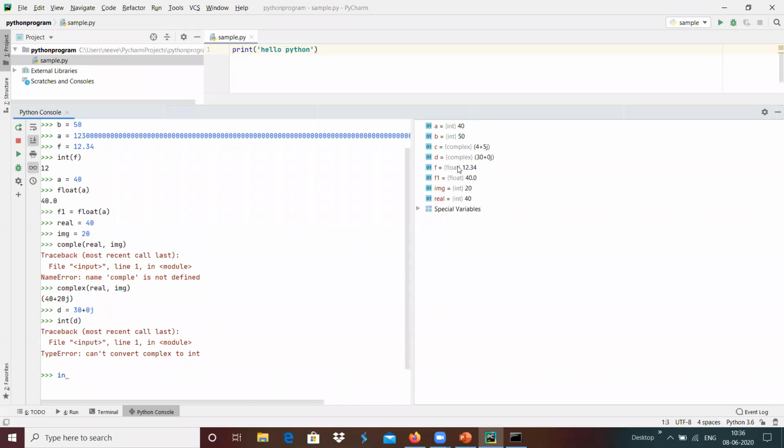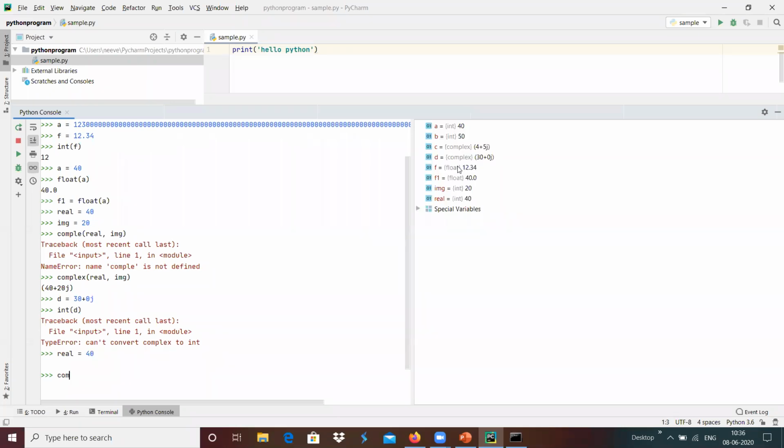We cannot convert from complex to integer. If we want to create a complex number with the imaginary part 0, we can do that with the help of real equals 40, and maybe I am going to do complex of real.